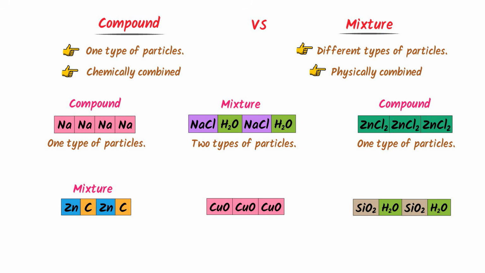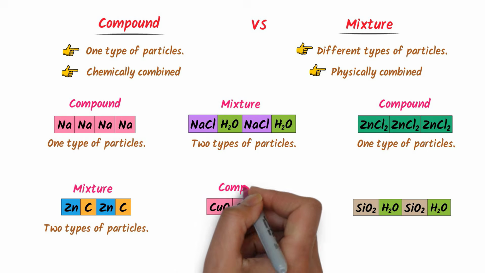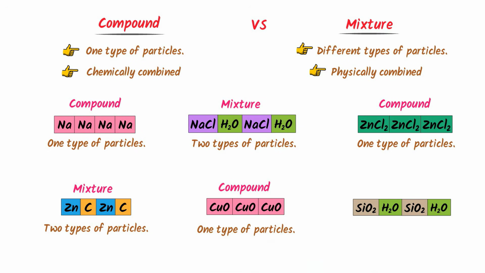Fourthly, it is a mixture because it is made up of zinc and carbon.